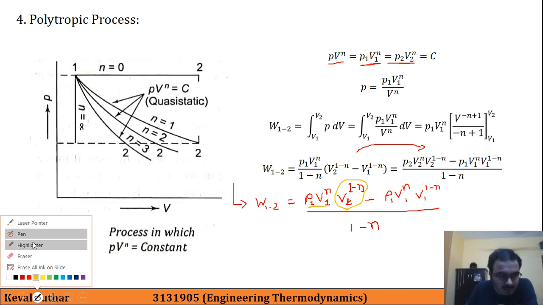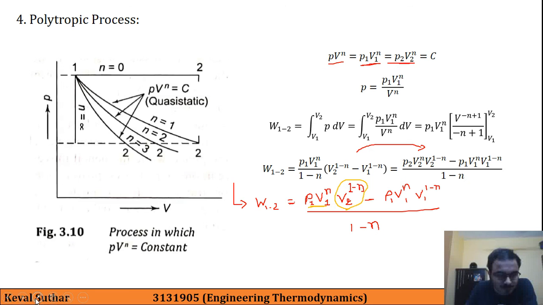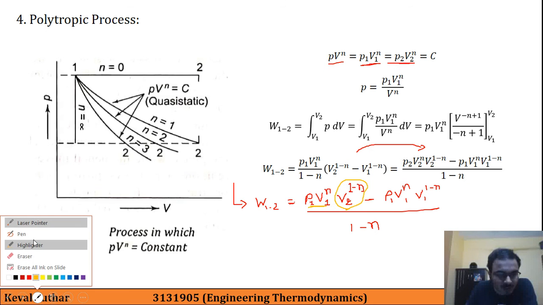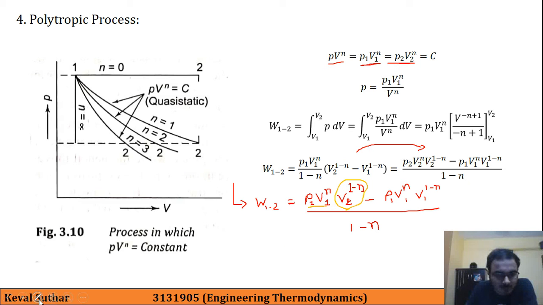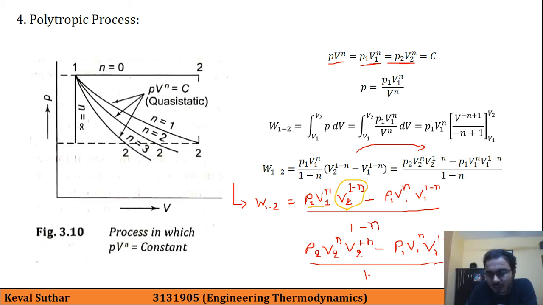So what we have done here is, instead of P1 V1 raised to n in the first term, we will put P2 V2 raised to n. So P2 V2 raised to n, V2 raised to 1 minus n, minus P1 V1 raised to n, V1 raised to 1 minus n, divided by 1 minus n is equal to W12. So we have already arrived up to this equation.